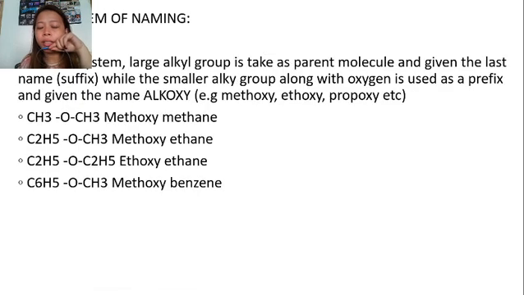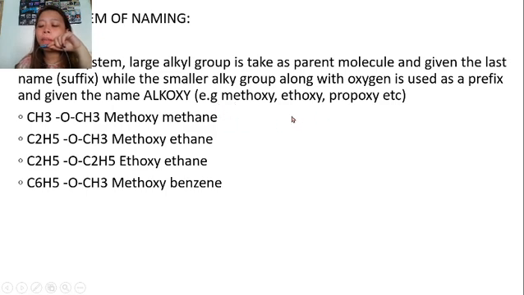Next, in the IUPAC system, the large alkyl group is taken as the parent molecule and given the last name suffix, while the smaller alkyl group, along with oxygen, is used as a prefix and given the name alkoxy. Examples: methoxy, ethoxy, propoxy.